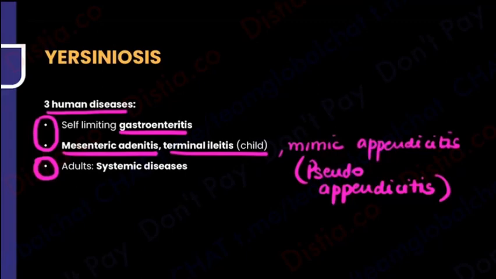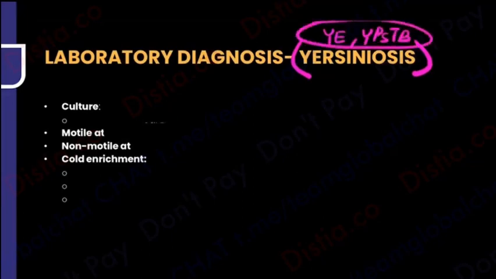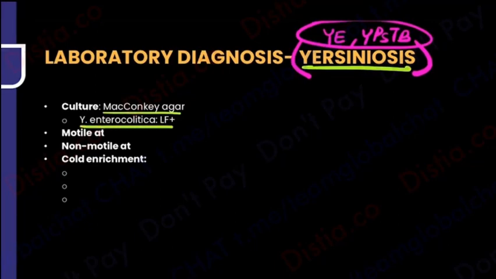So now we come down to how you are going to do the diagnosis of this Yersiniosis. I'm talking about Yersinia enterocolitica, Yersinia pseudotuberculosis. I'm not focusing on Yersinia pestis for the time being. So remember, there is going to be a MacConkey agar, and I had studied that Yersinia and all of them are non-lactose fermenters, but Yersinia enterocolitica can sometimes show lactose fermentation. Next, what is the motility? This I've already done. It can move around in its 20-25 degrees, but it cannot move at 37 degrees. This information I have already done.